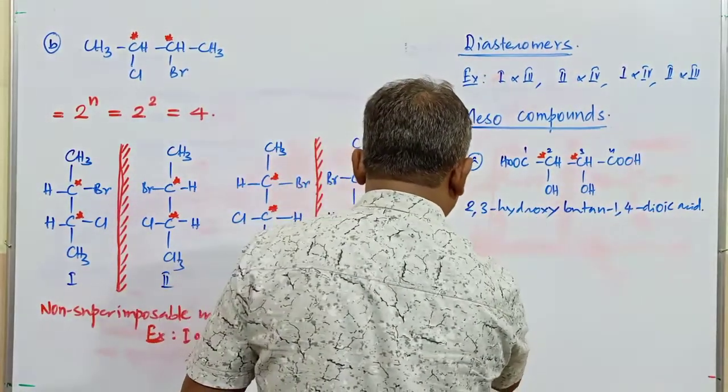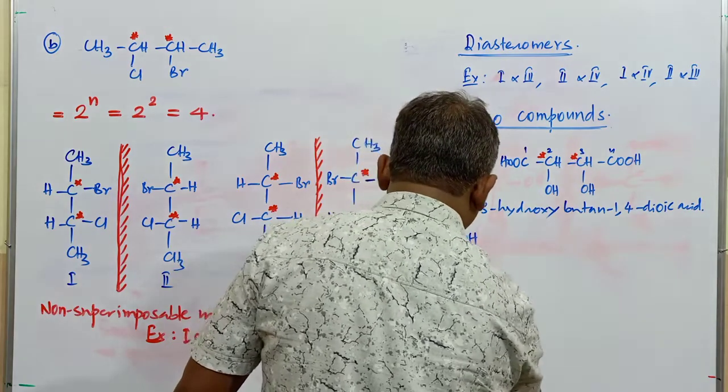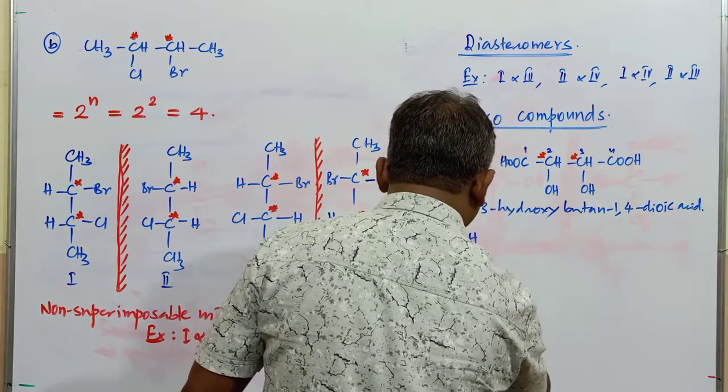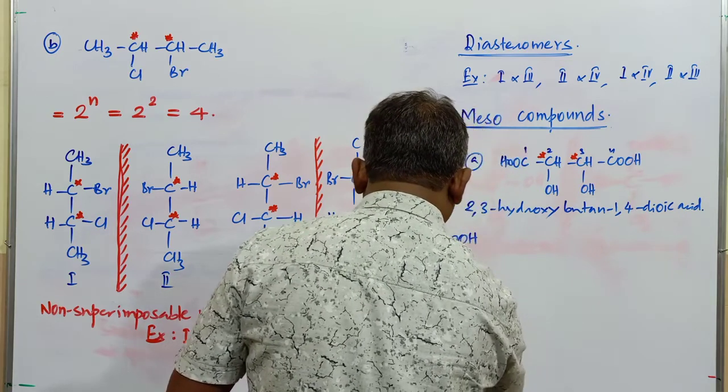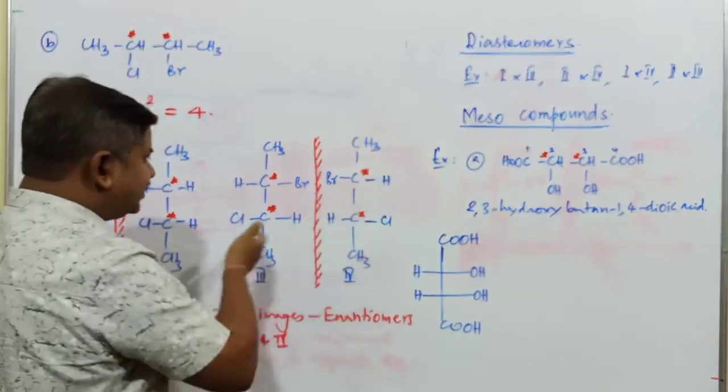Just concentrate here. This is COOH. Next one, this is also COOH. This is OH, and this is also OH. It is H and it is H, right? Same structure I have mentioned here.